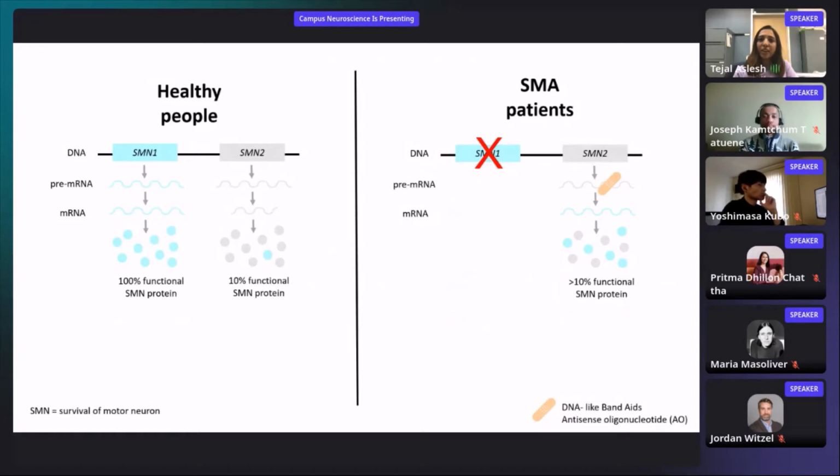Now, the problem arises in SMA patients because they do not have SMN1, and this 10% functional protein is not enough to compensate for SMN1 loss. So here come the DNA-like band-aids into the picture, where they bind to the mutation present in SMN2 and increase the production of functional SMN, allowing SMA patients to live.